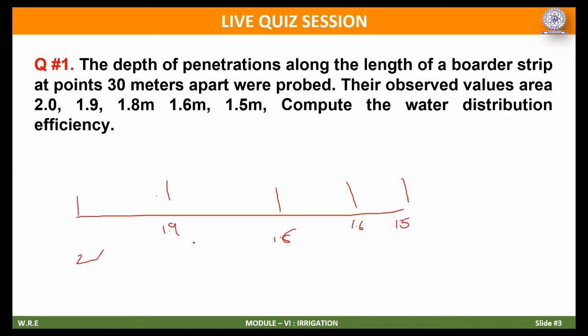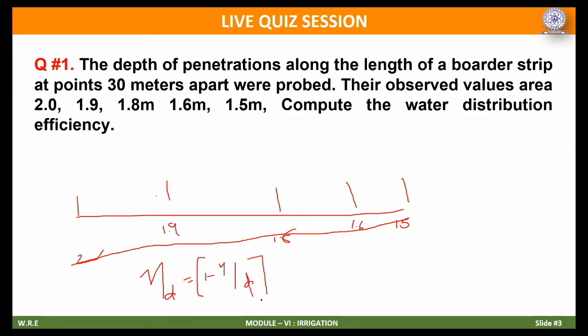So now with this, for example, if you draw a line, it will go like this. This is the depth of penetration of the moisture in the field. Now you have to calculate the distribution efficiency by using the formula 1 minus Y by D. You can check the previous session's discussion, where we discussed the same problem. Again, D is the average depth, so you have to average all the values, and Y is the average deviation.